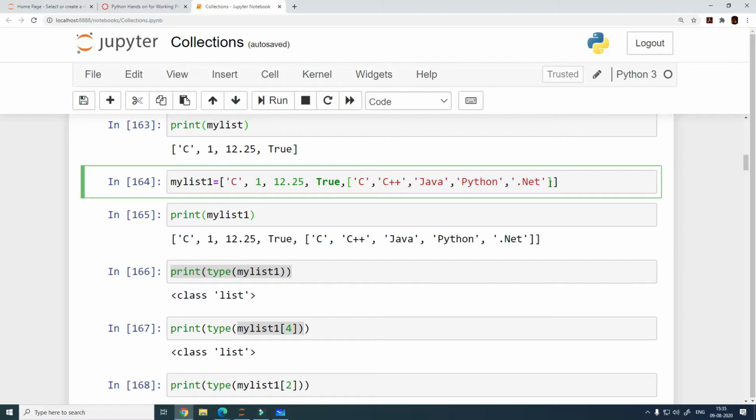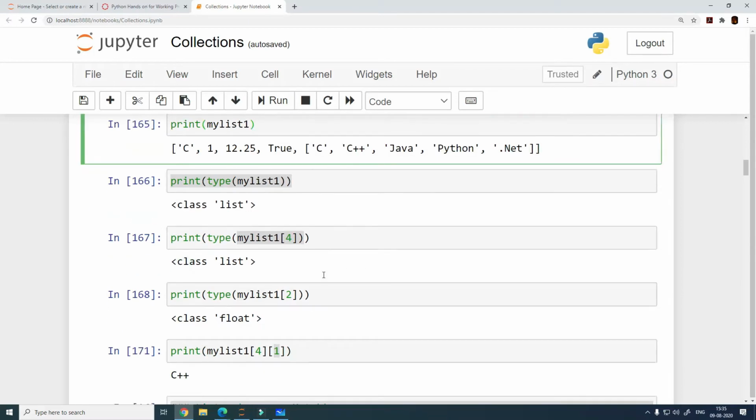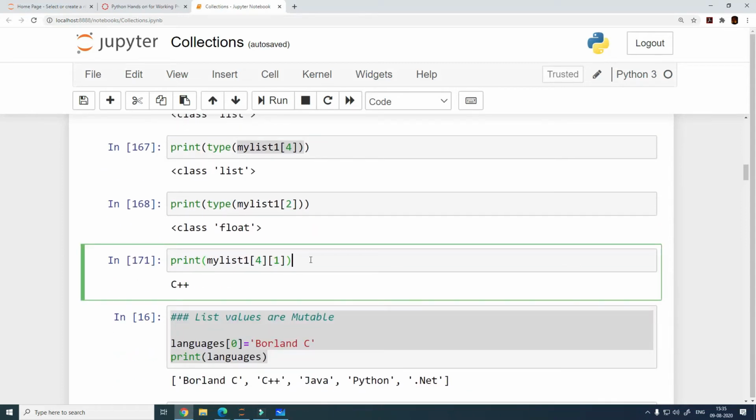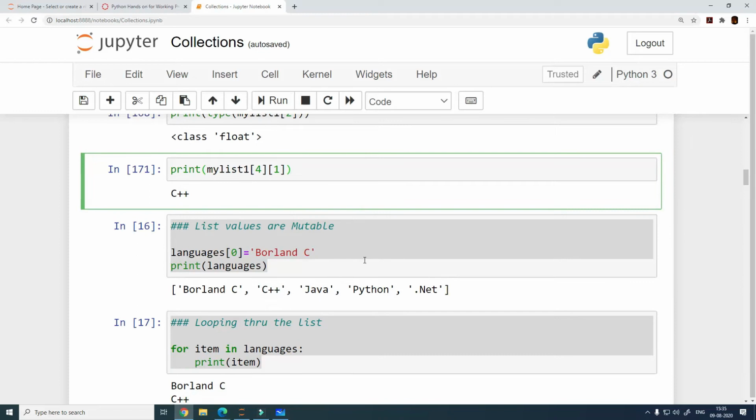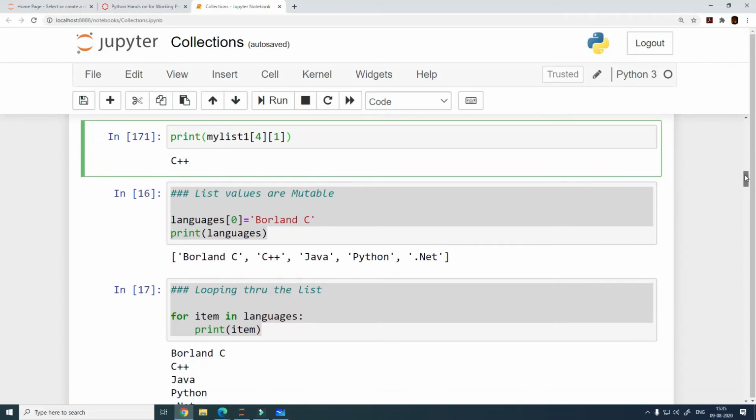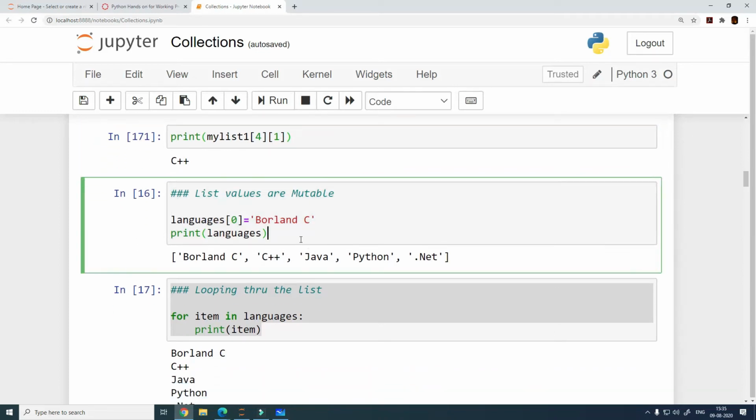So let me not complicate this any further and just move on. We have already seen how to print a list within a list, and how to access elements of a list within another list. So this is done. Moving on to the properties of the list, right? One of the properties that we saw in the definition is that the list values are mutable, right?